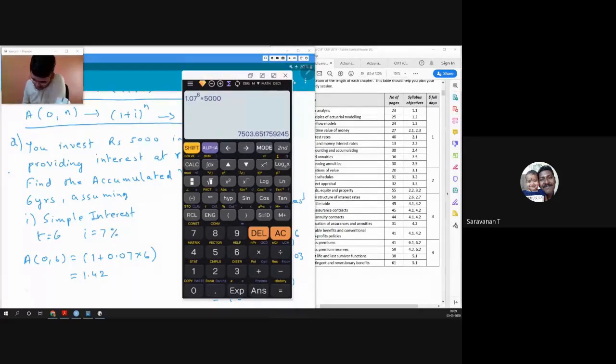And here I will have 5,000 into 1.42. So my future value here is, again, 5,000 times the accumulation factor from 0 to 6, that becomes 7,100.